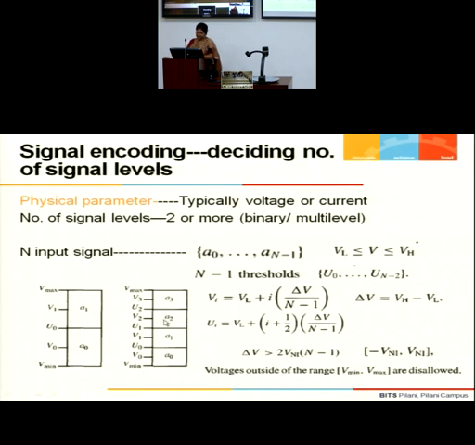Similarly, what will this detection threshold value be? In the binary case it is half of the range, I can easily say, but for multi-valued logic, I need to compute. Again, it can be expressed as a relationship given by this expression. You can check it is correct. Simple maths you require. This is very, very simple math. And we know that any voltage above Vmax or below Vmin is not allowed, because for me, the range which is recognizable is only Vmin to Vmax.